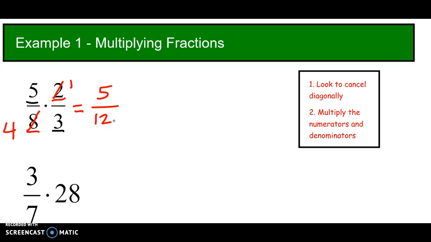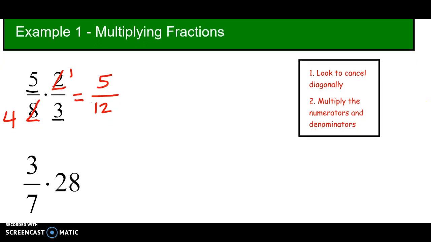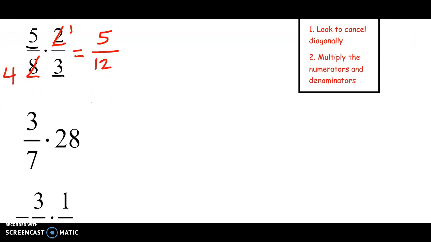If we hadn't taken that 2 out, we would have gotten 10 over 24 and had to simplify. Much easier to simplify when the numbers are smaller, but you can do it either way. So our final answer would be 5/12. Notice that we were taking a fraction 2/3 of 5/8, so our answer is smaller.